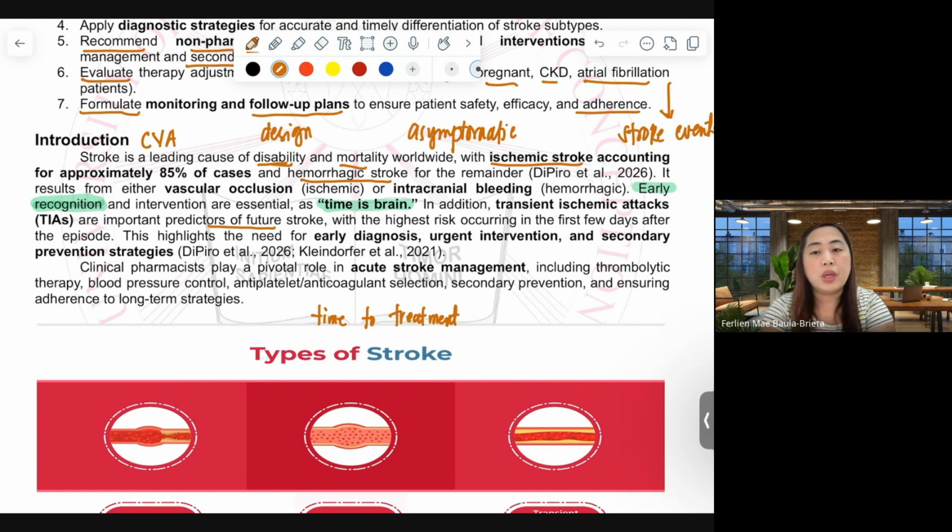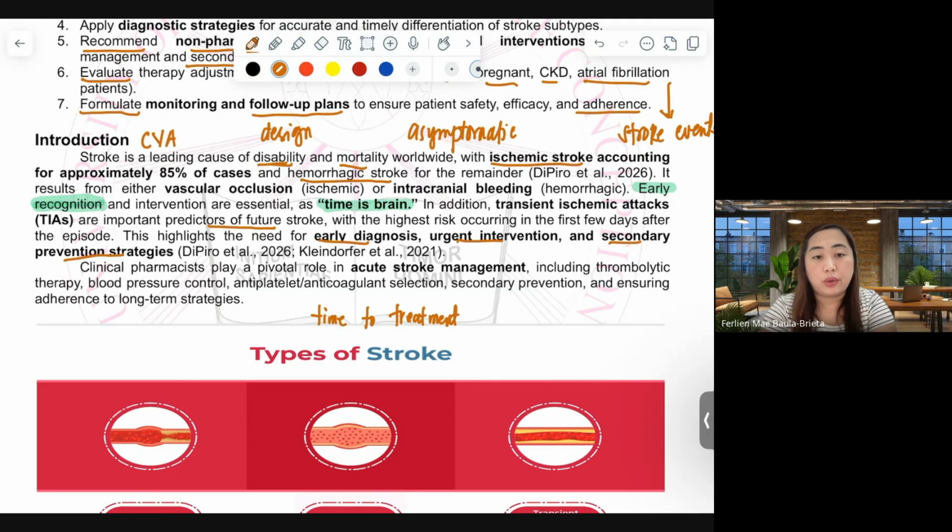For patients who have a history of TIA, it increases their chance of experiencing either an ischemic or a hemorrhagic stroke, with the highest risk occurring in the first few days after the episode. Right? So, this module highlights the need for early diagnosis, urgent intervention, and secondary prevention strategies as emphasized by DiPiro and Kleindorfer.